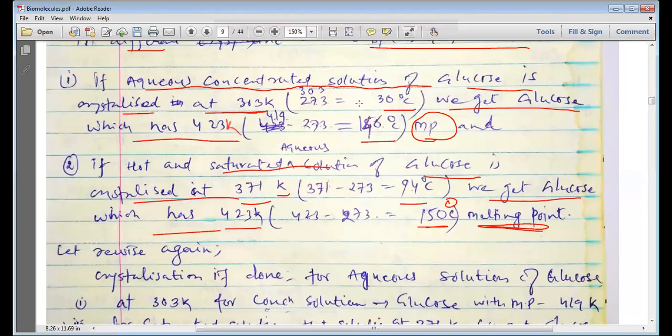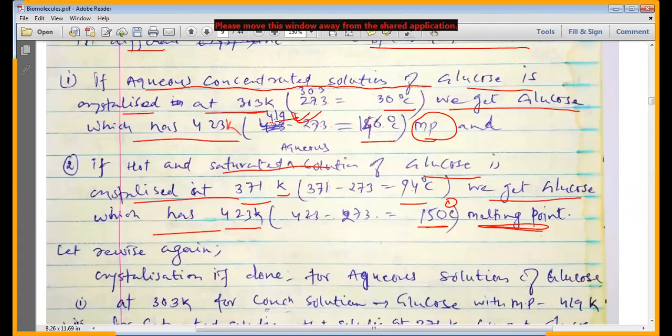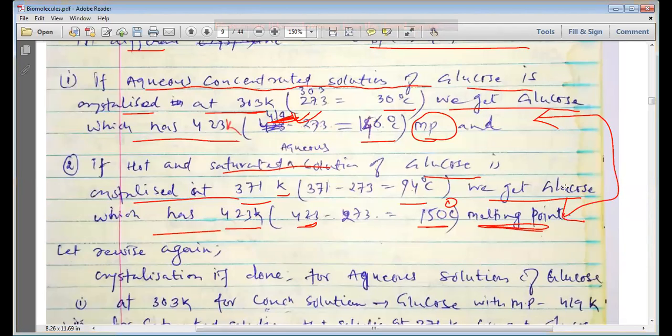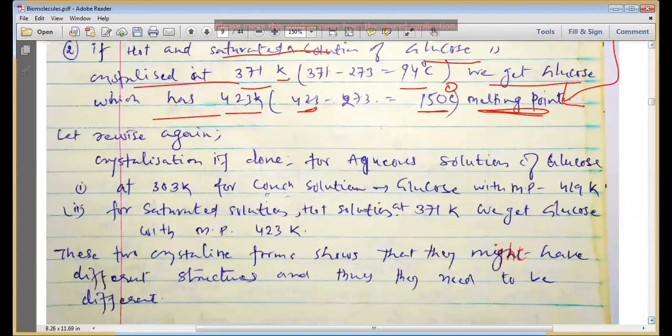melting point. So, my dear students, here the glucose which is found has the melting point 419 Kelvin, but here the glucose that we found has the melting point 423 Kelvin. So these two glucoses which are obtained by the different reactions have different melting points. It means we have two different types of glucose which have different melting points. So what are the two different types of glucose that we have?